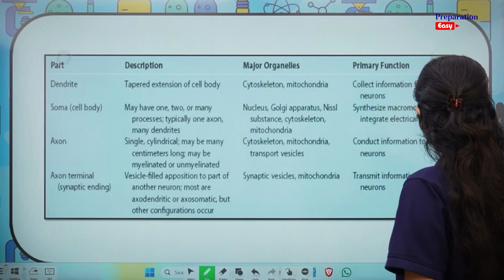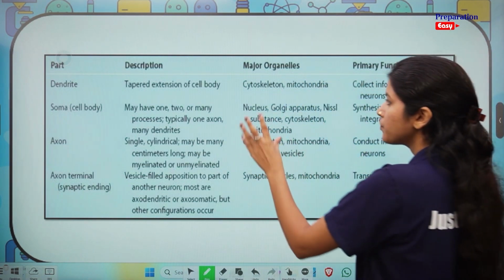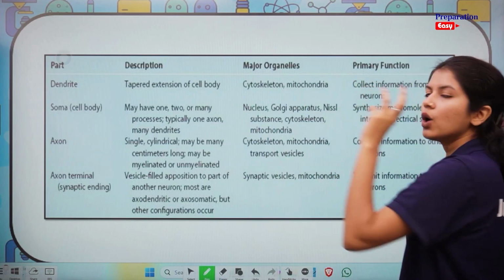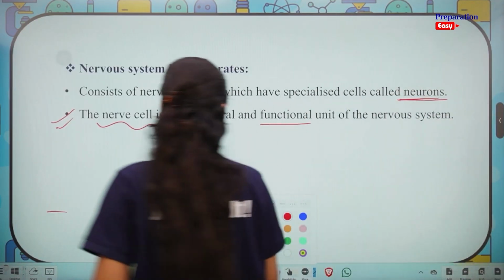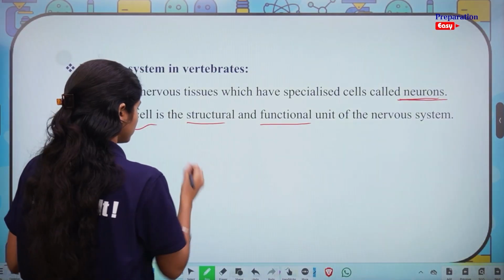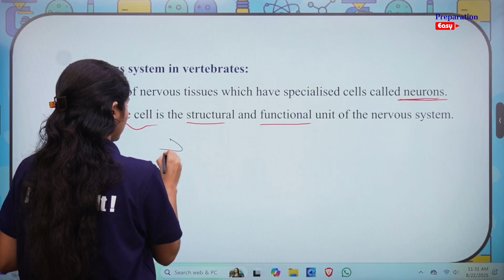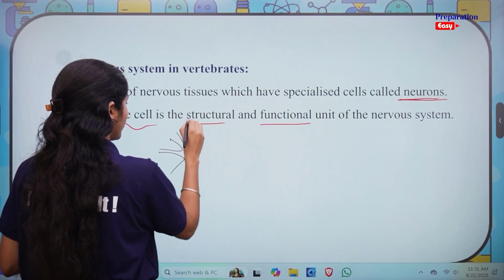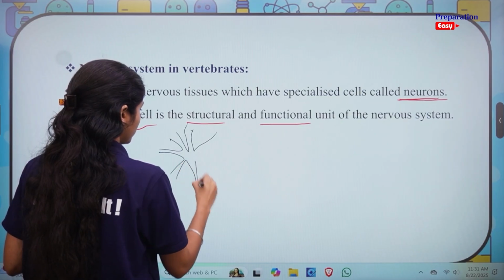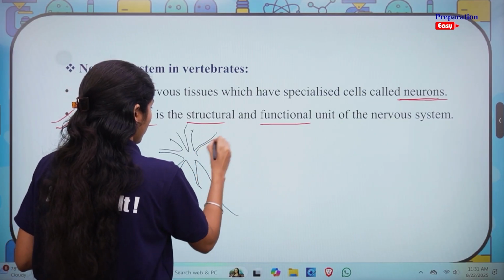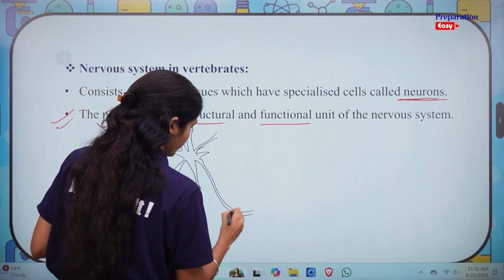Let's move ahead. Okay, so before we come to this table, which is actually nothing but the description and functioning of parts of neurons, let's just draw a rough diagram of the neuron here. I hope you can remember from your other classes, or at least in life processes, where we studied the overview of a nerve cell.